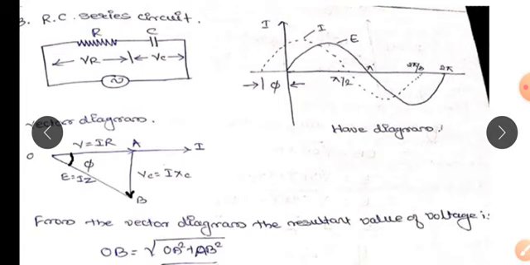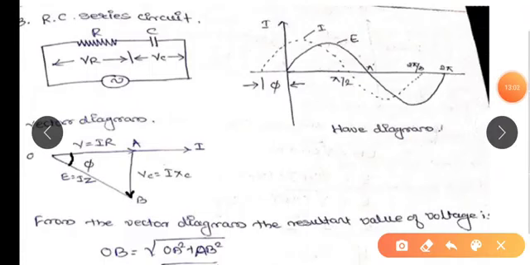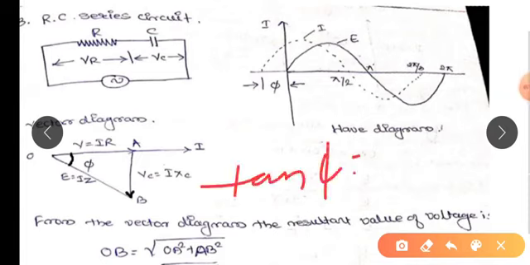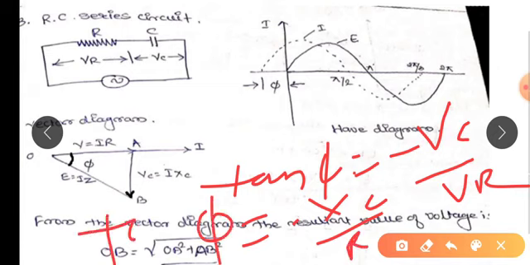So this phi angle can be determined from the vector diagram, that is tan phi is equal to minus of VC divided by VR, that is equal to minus of XC divided by R. So this is the angle tan phi we can determine from the vector diagram.